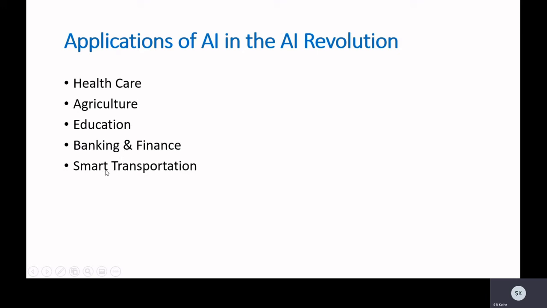Then smart transportation. Intelligent transportation systems are developed using AI, and intelligent traffic management systems include sensors like CCTV cameras, automatic number plate recognition cameras, speed detection cameras, and signalized pedestrian crossings.